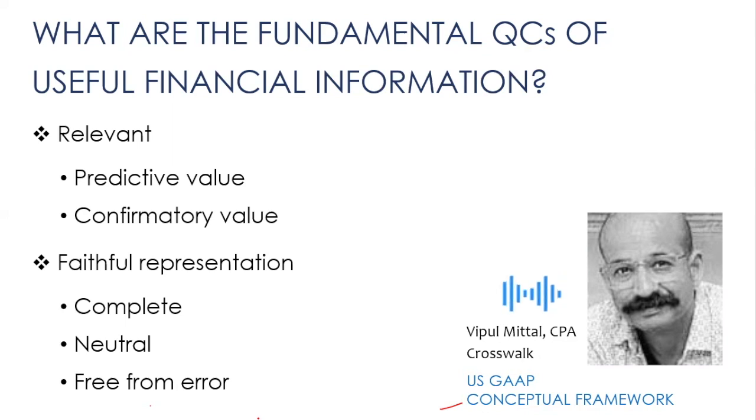For example, if you have to calculate fair value of an asset, you have used the right method, proper method for calculating the fair value of that asset. If depreciation has to be calculated, you have used the right method of calculating depreciation. It is free from error.